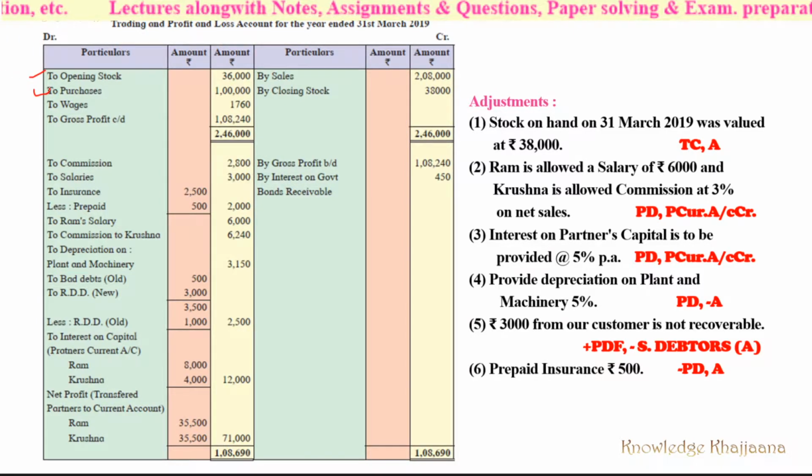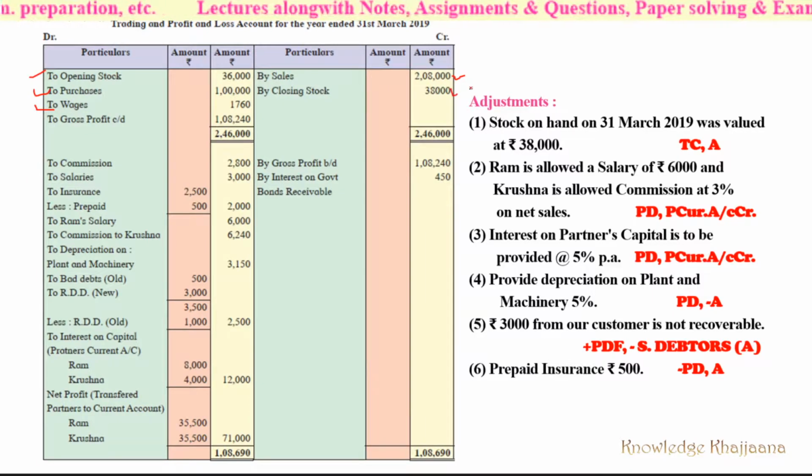Then purchases. Then wages are given as rupees 1760. Then on the credit side of the trading account, sales rupees 2 lakh 8,000 and closing stock rupees 38,000. It was very simple, no adjustment, no addition or deduction in the trading account, right?